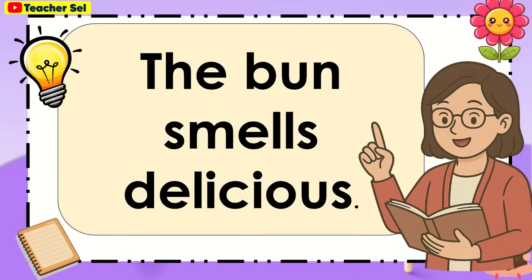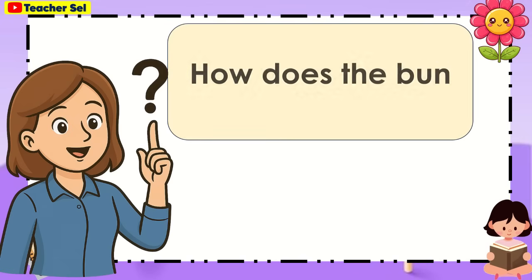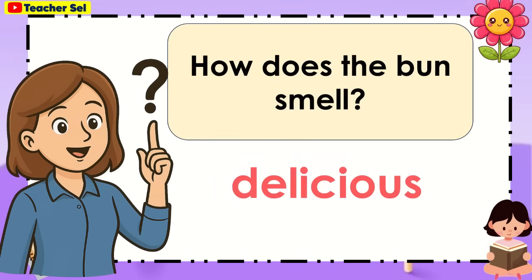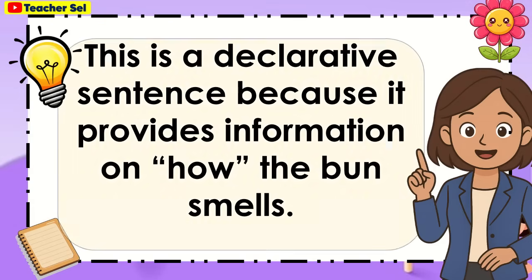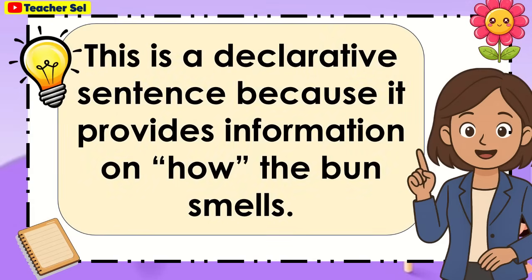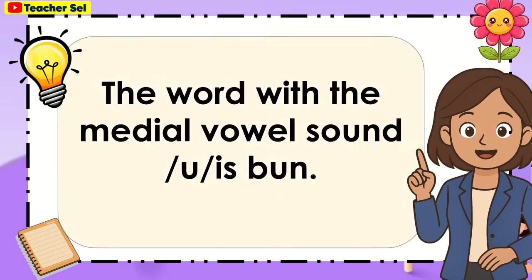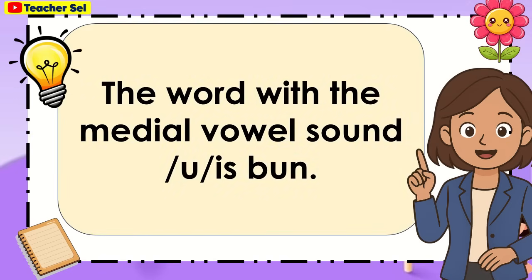The bun smells delicious. How does the bun smell? It is delicious. This is a declarative sentence because it provides information on how the bun smells. The word with the medial vowel sound A is bun.